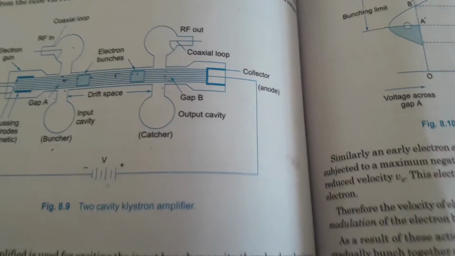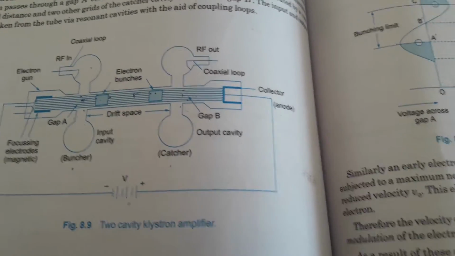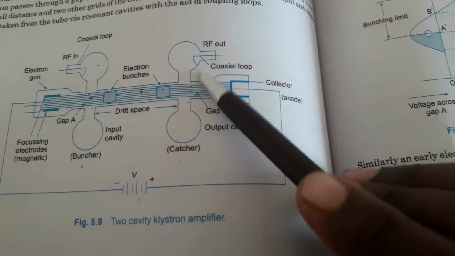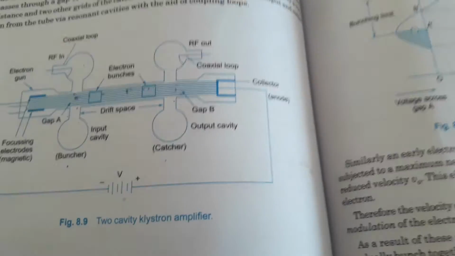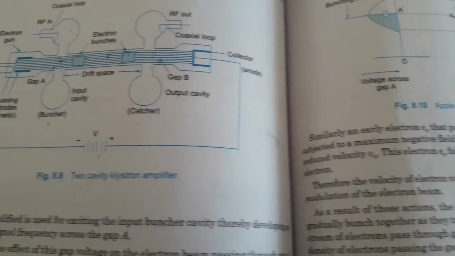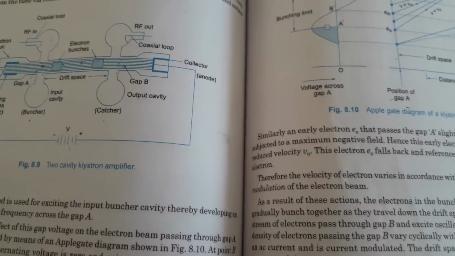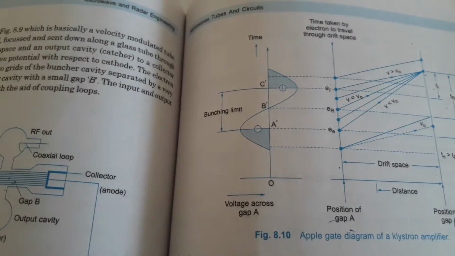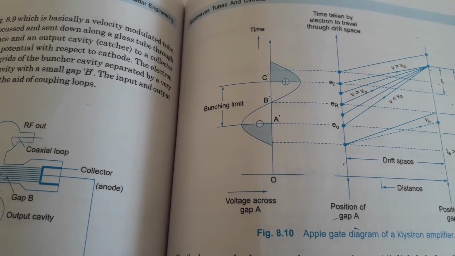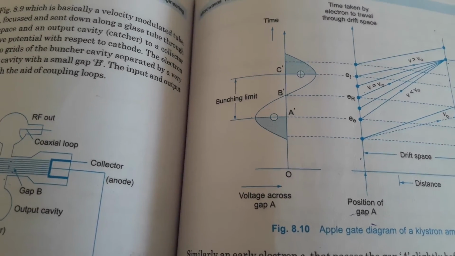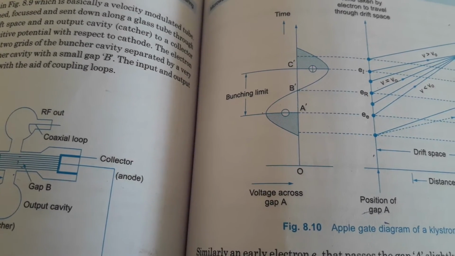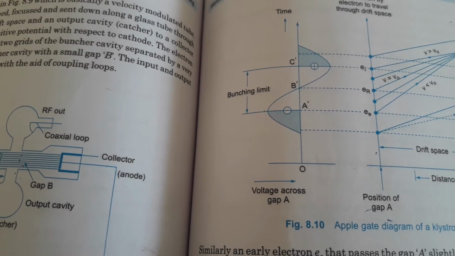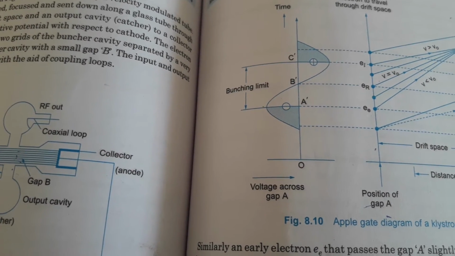Because of this gap B, the signal gets amplified, and the amplified signal we get at the RF output side. So the velocity of the electron varies in accordance with the RF input voltage, resulting in the velocity modulation of the electron beam. As a result of these actions, the electrons in the bunching limit gradually bunch together as they travel down the drift space from gap A to gap B.